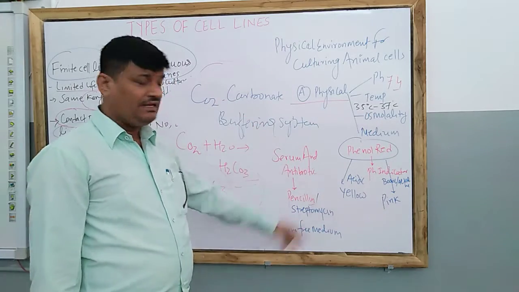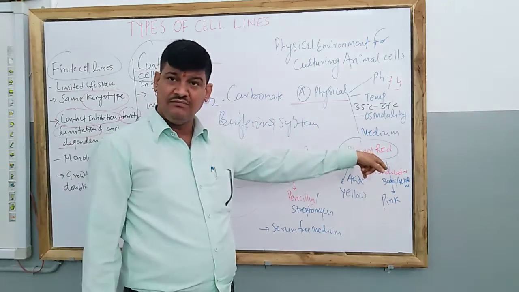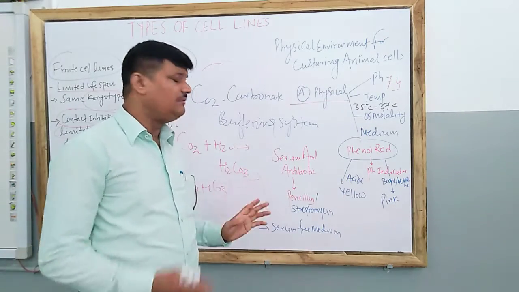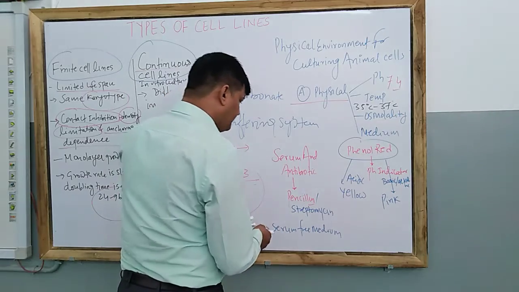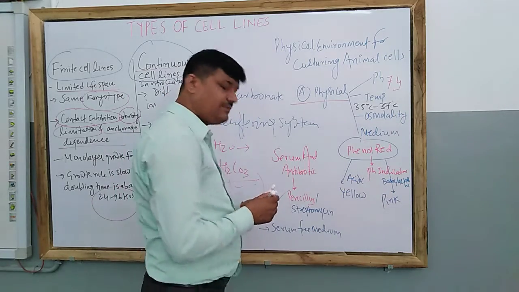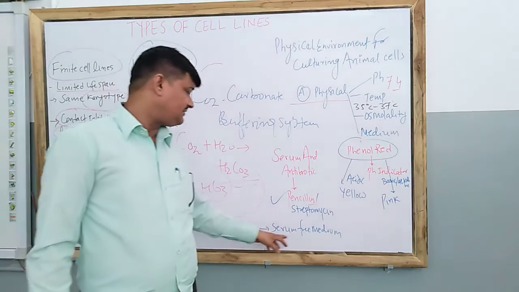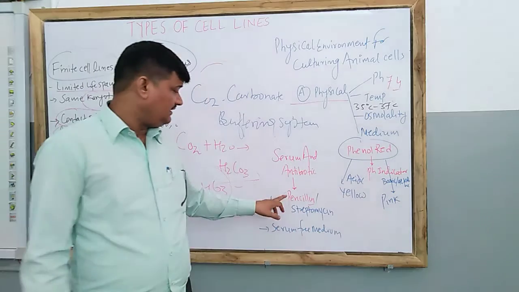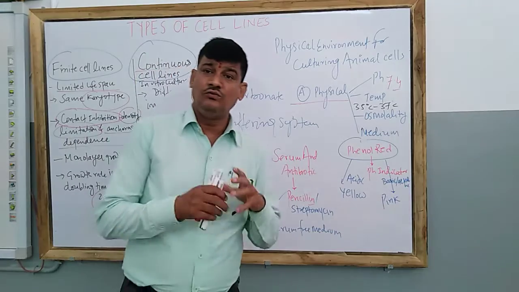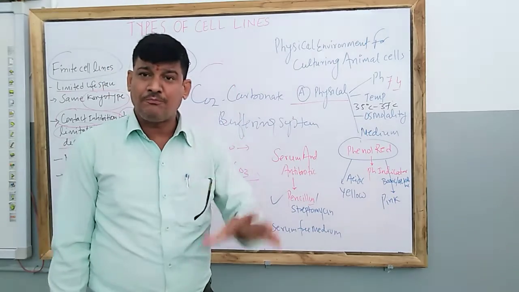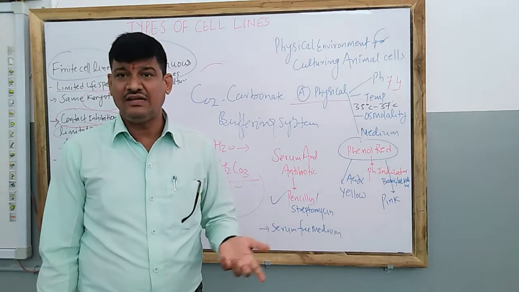But what is the application of antibiotics in the medium? The role of antibiotics, especially we are taking penicillin. Penicillin is one of the oldest antibiotics, and streptomycin. So streptomycin and penicillin are used in the nutrient medium to suppress the growth of bacteria.